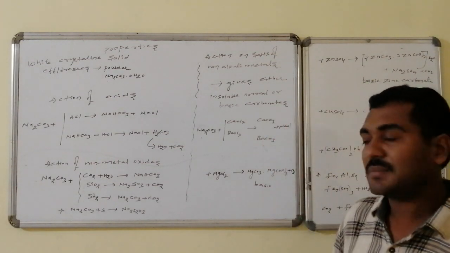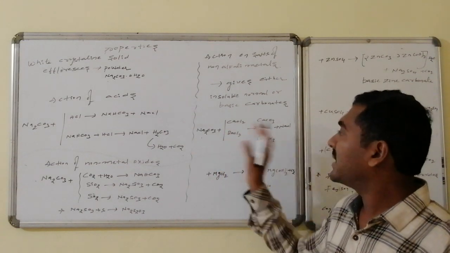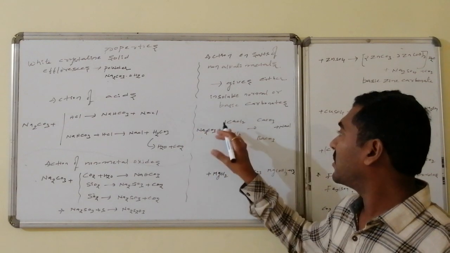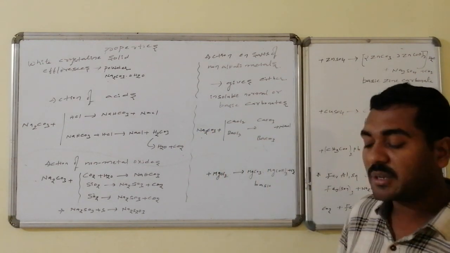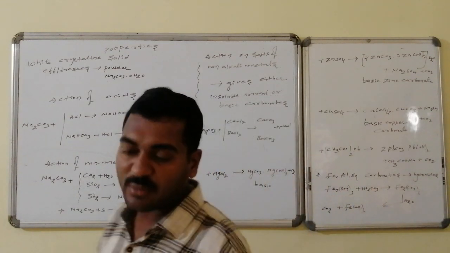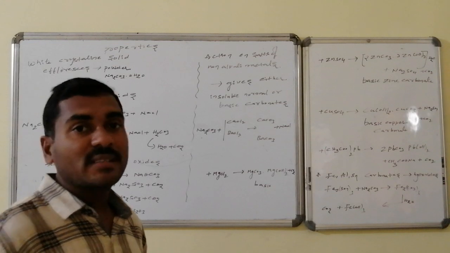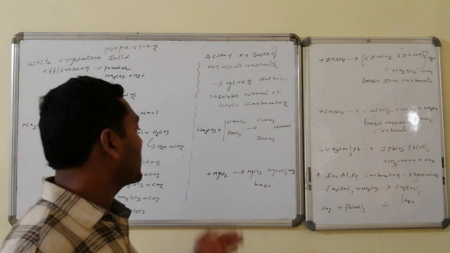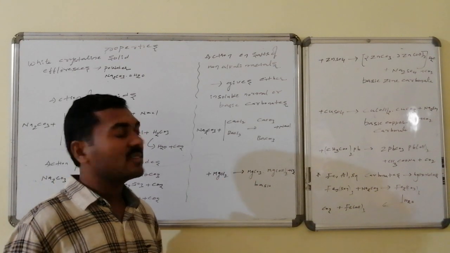For example, on reaction with calcium chloride, a double displacement reaction takes place, giving sodium chloride followed by calcium carbonate. Similarly, barium carbonate is formed. These are normal carbonates. In some cases basic carbonate formation can occur. For example, on reaction with magnesium chloride, magnesium carbonate followed by magnesium hydroxide.